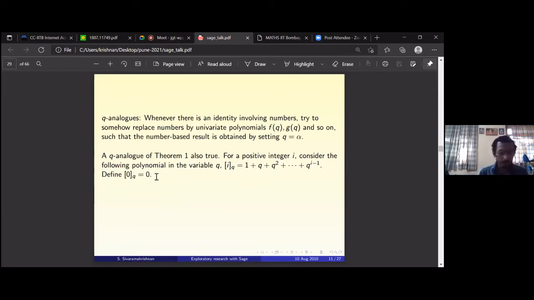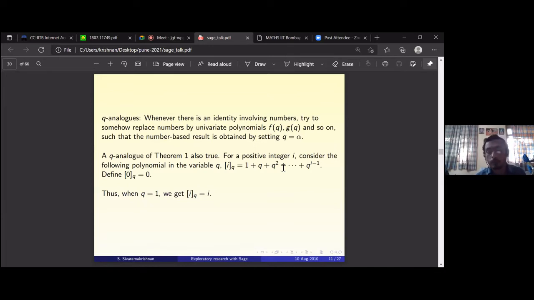So let me just repeat. We are trying to change the entries of the distance matrix from numbers to polynomials in the variable Q. And what are we going to do? We're going to do this standard transformation. 0Q is 0, 1Q is 1. There's no change there. 2Q will not be 2, it will be 1 plus Q, because of this: 1 plus Q plus Q square up to Q power i minus 1. So what will 3Q be? It will be 1 plus Q plus Q square. 4Q will be 1 plus Q plus Q square plus Q cube, and so on. Of course, if you set Q equal to 1, you get iQ equal to i. So you get back the original result.